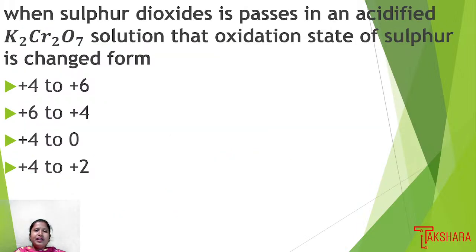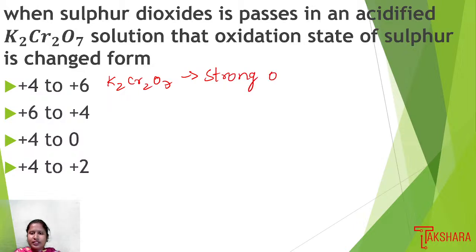Next question: when sulfur dioxide passes into an acidified potassium dichromate solution, the oxidation state of sulfur is changed from what? See, potassium dichromate acts as a strong oxidizing agent. It oxidizes other compounds.